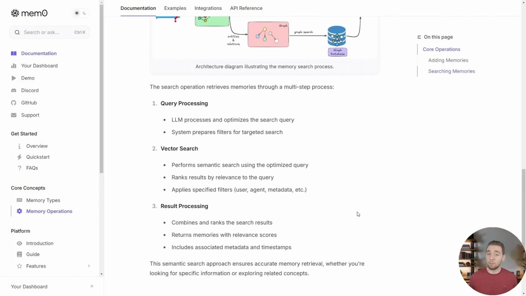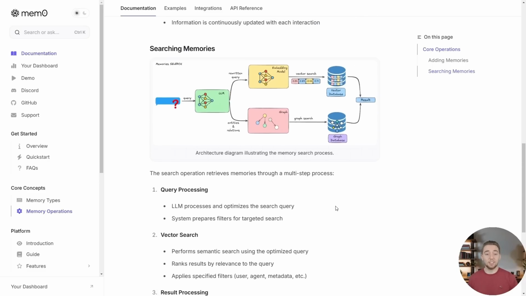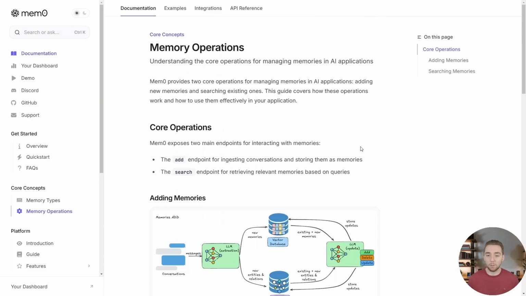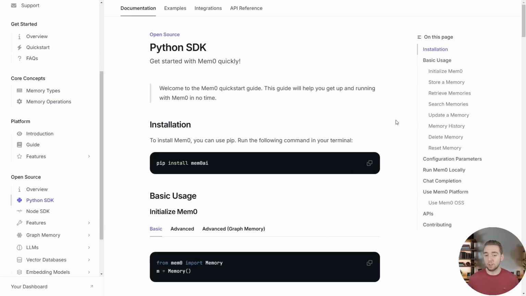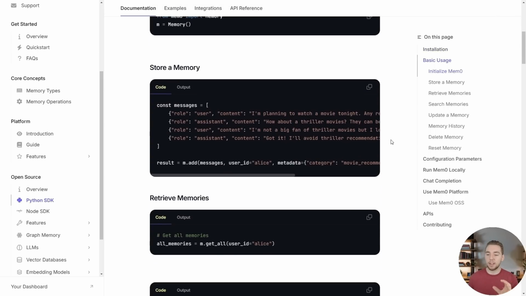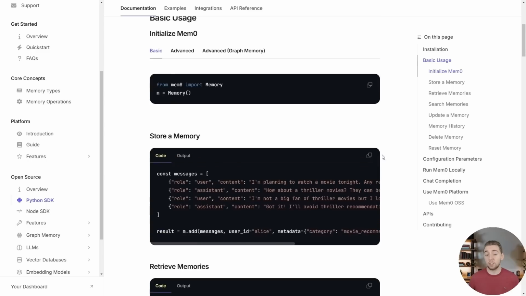And there are platforms out there like ChatGPT that actually integrate something kind of like Mem0. But the level of customization and control that you have with Mem0, you can just look through their Python or Node SDKs. You have so much room here to really make the long-term memory fit best to your use case with the way that you add and search memories. It is just so powerful.